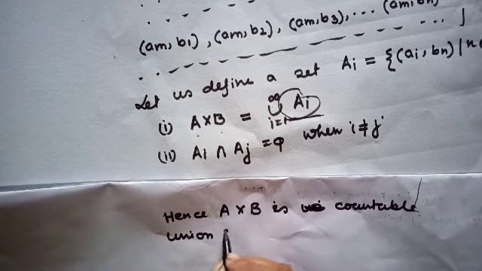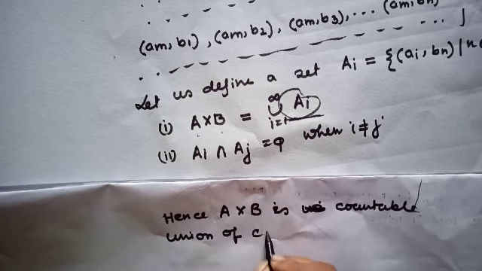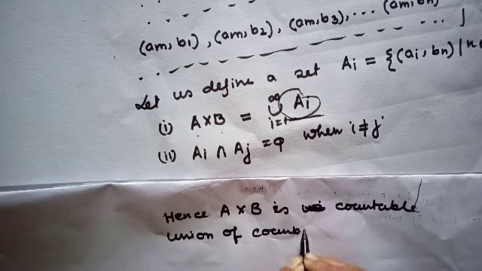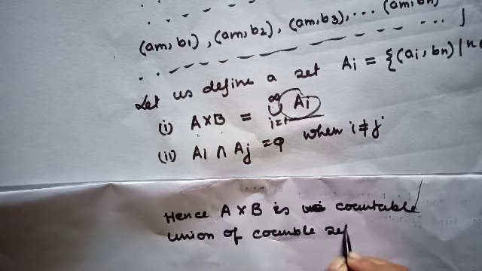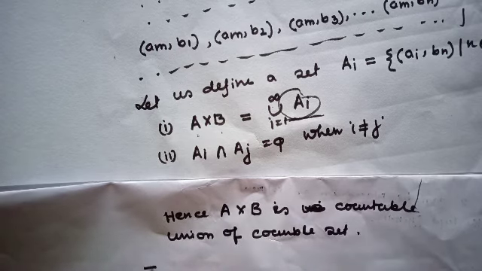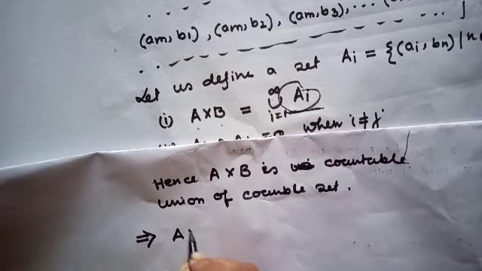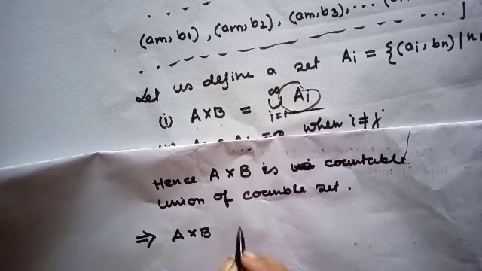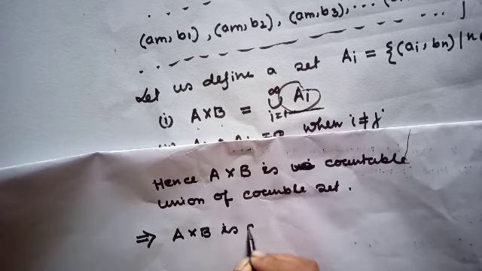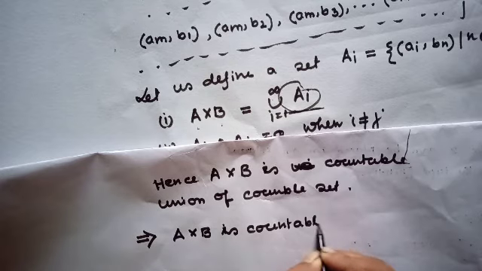a union of countable sets. That implies A cross B is countable. Have you understood?